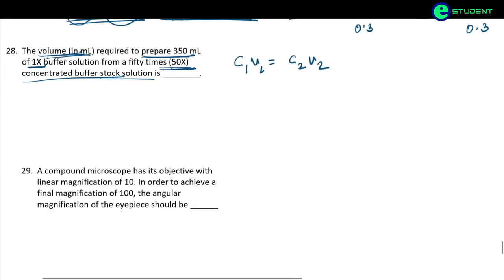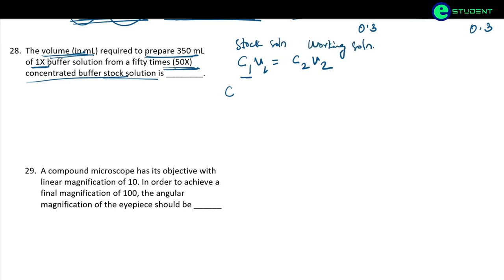Okay, so here C1 is the initial concentration, this is the stock solution and this is the working solution which we need to prepare. Okay, so the stock solution given concentration is 50x.